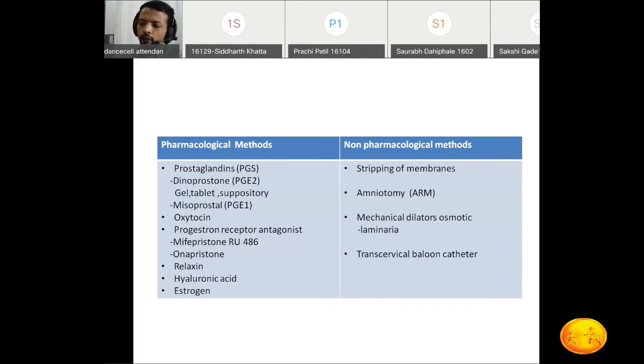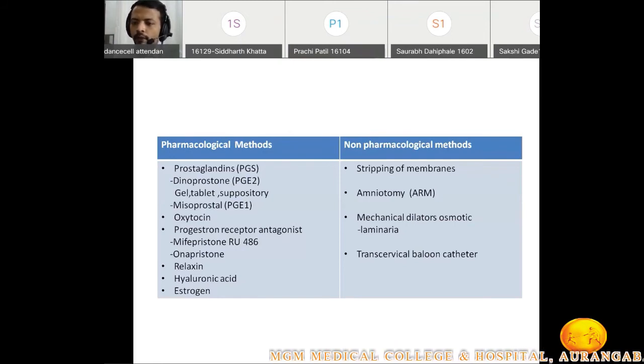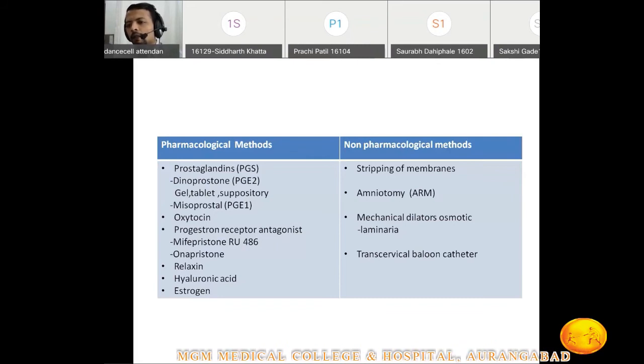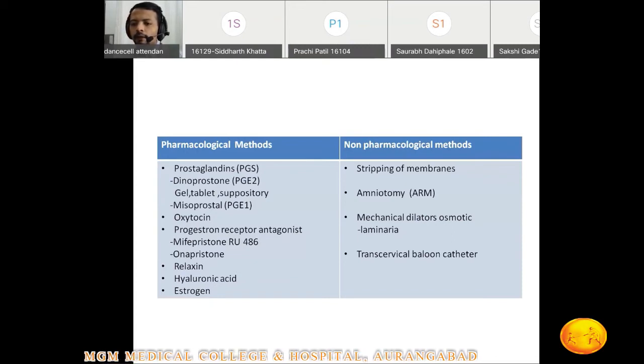If she is 40 weeks 3 days and her score is less than 5, what will I do? As her os is closed, I may put a transcervical balloon catheter like a Foley's catheter, and at the same time I will put dinoprostone gel, and wait 24 hours for the cervix to ripen. Once the cervix is ripe, then I will start the induction of that patient, if the ultrasound examination or Doppler study is normal.